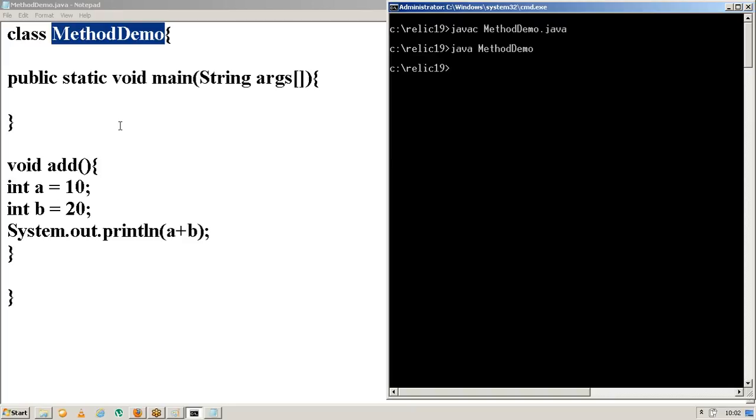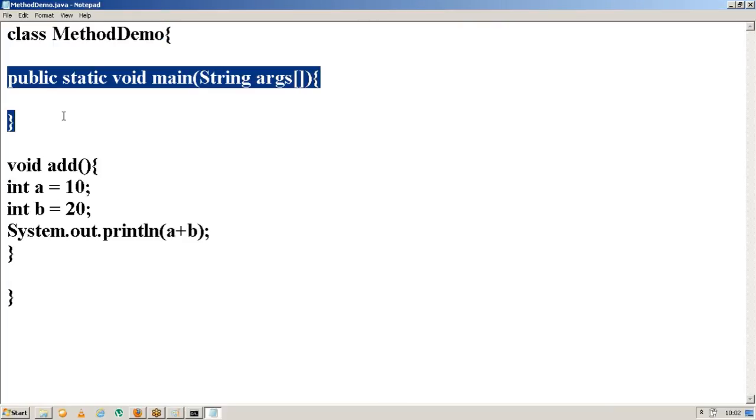Now, if I compile and execute the program, what is your expected output? It should be 30. Exactly, it should be 30. But observe what happened. It compiled successfully. Let me execute the program. Press enter. Nothing happens.